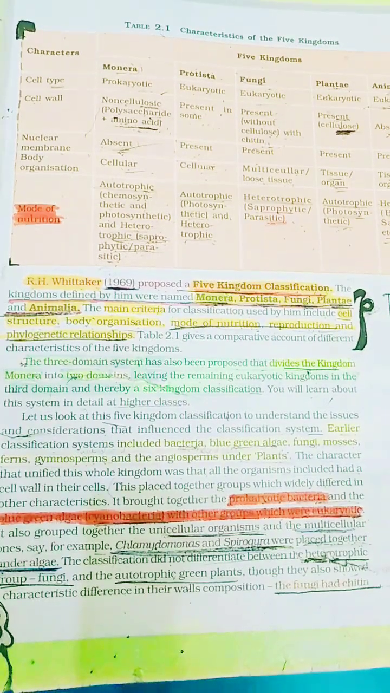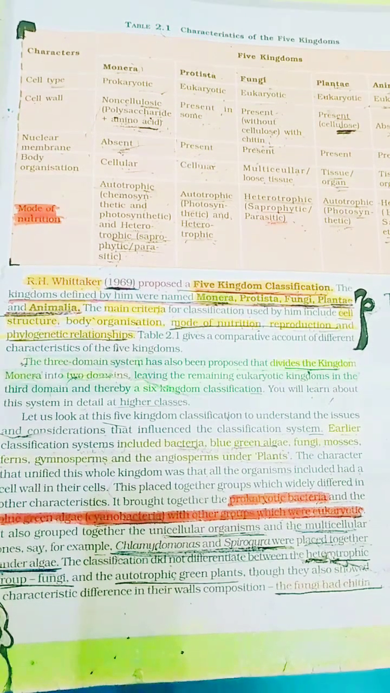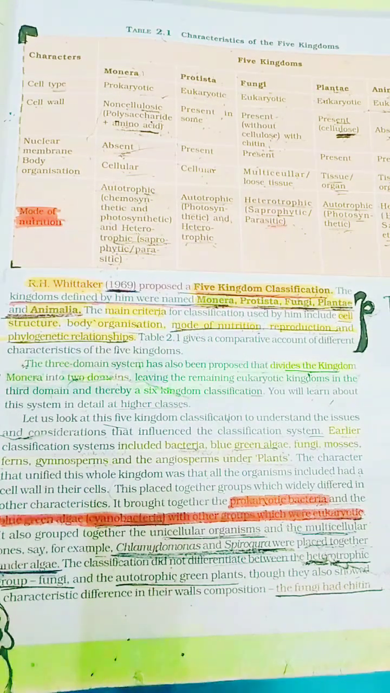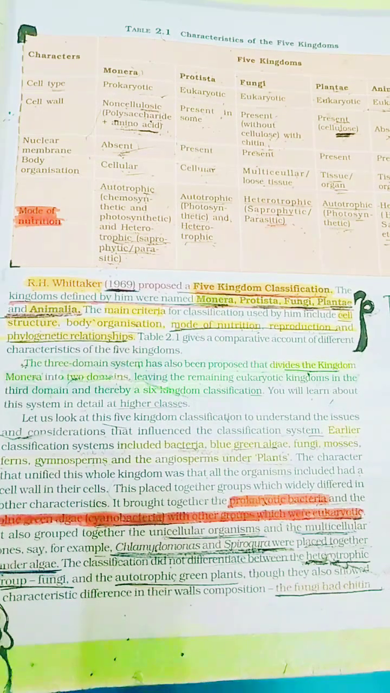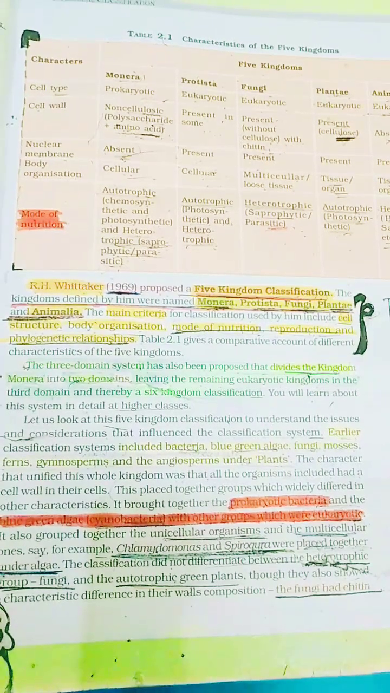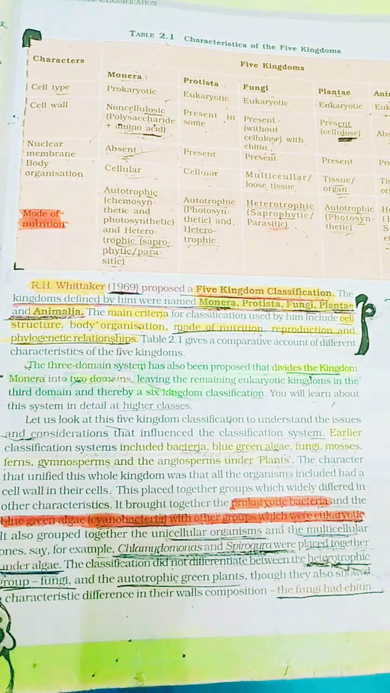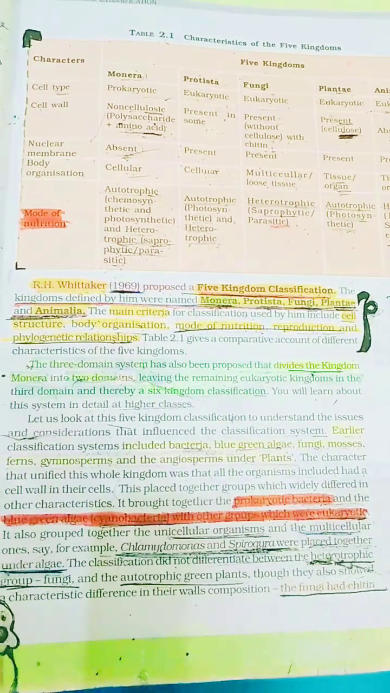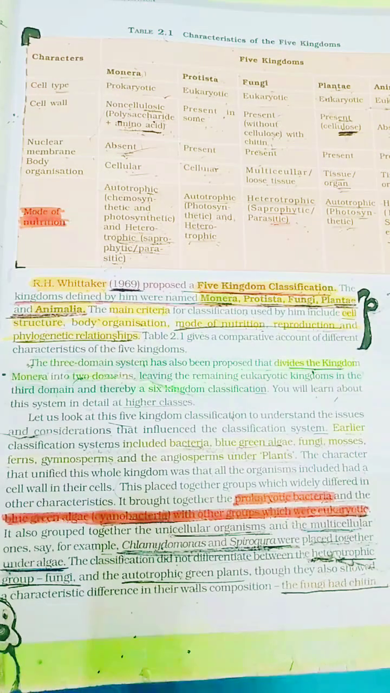Earlier classification systems included bacteria, blue-green algae, fungi, mosses, ferns, gymnosperms, and angiosperms under the plants. The character that unified this whole kingdom was that all the organisms included had a cell wall in their cells. This placed together groups which widely differed in other characteristics. It brought together the prokaryotic bacteria and the blue-green algae or cyanobacteria with other groups which were eukaryotic. It also grouped together the unicellular organisms and the multicellular ones.